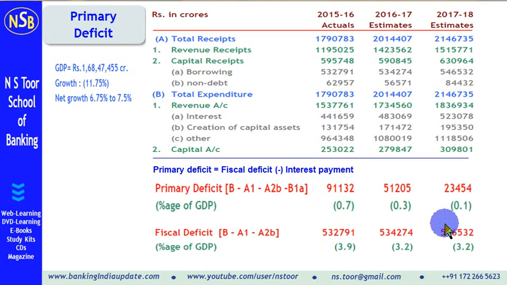For example, fiscal deficit is this amount here. Out of this, if we reduce the interest payment amount, we get primary deficit. So primary deficit as percentage of GDP is 0.1%. So it is declining over a time period.